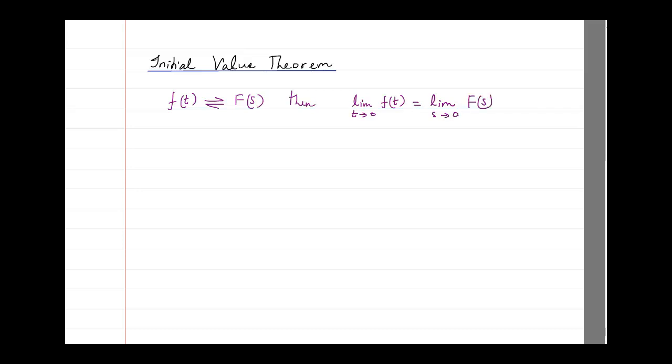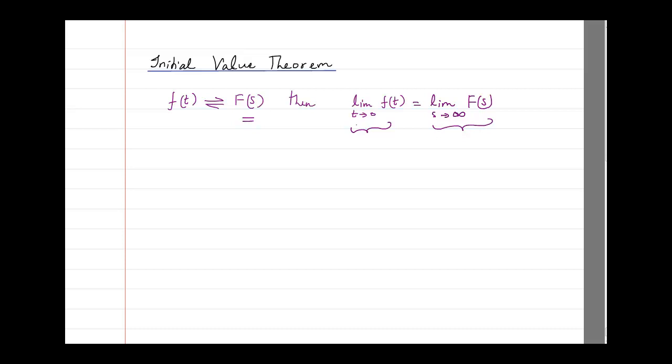Instead of trying to find the limit directly, which may sometimes turn out to be very difficult, there is a shortcut. If you know the Laplace transform, just apply this formula.